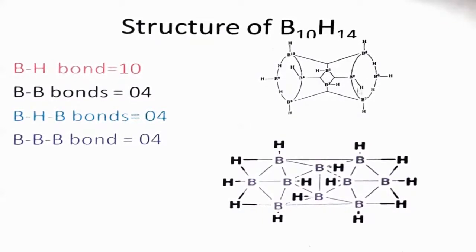Here I will explain one more example of nidoboranes, that is B10H14. This is the structure of B10H14. In this structure there are 10 B-H bonds, so 10 terminal hydrogens are present with boron, simple covalent bonds, and 4 B-H-B bonds are there, and 4 B-B bonds are there. You can see that here.